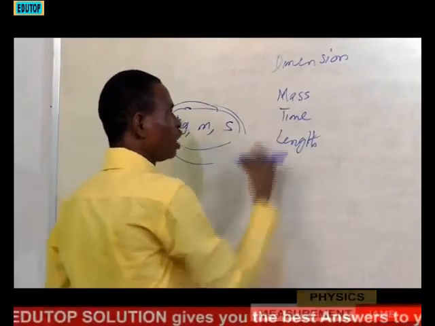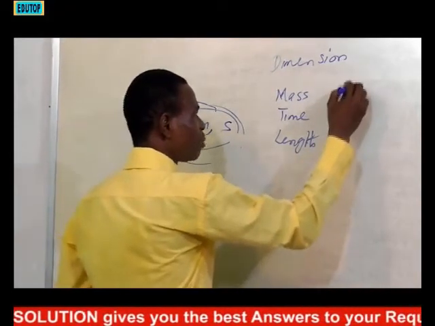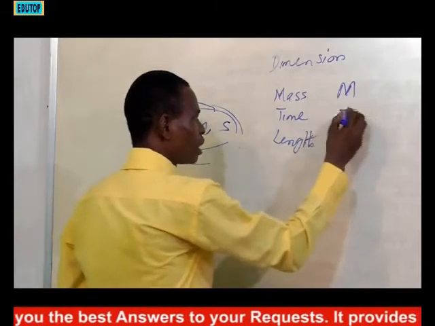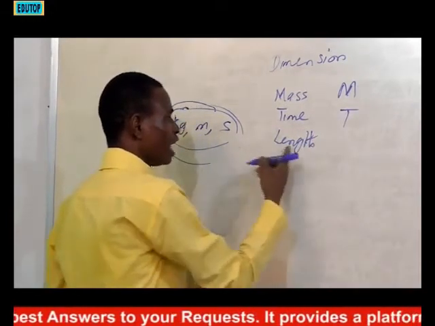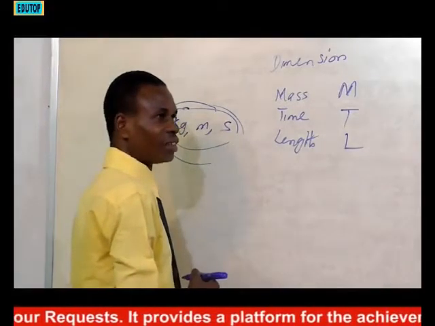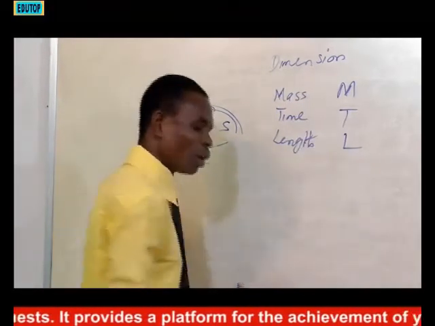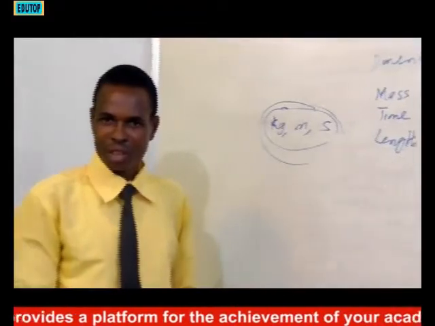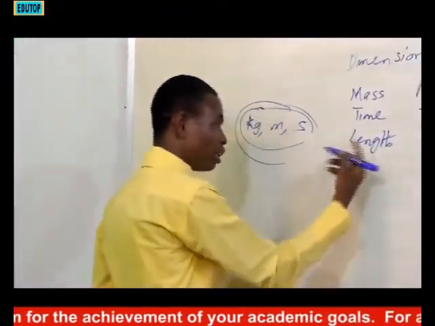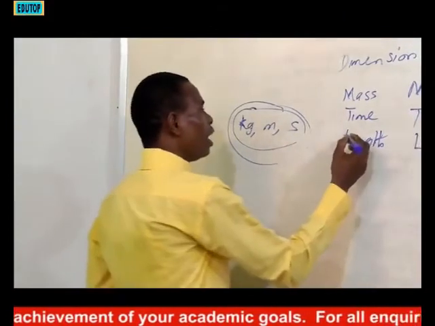What is the dimension of mass? Just write capital M. What is the dimension of time? Capital T. Dimension of length? Capital L. As simple as that. Once you can master this, all the other ones are simple things. From this knowledge you have just gained, I'm just reminding you what you have known before.